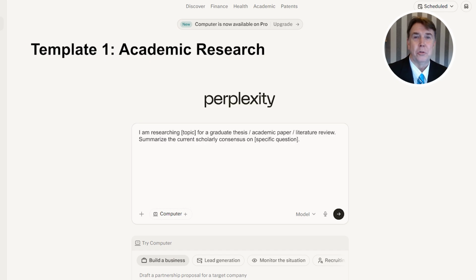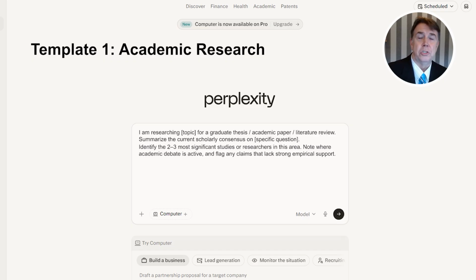Summarize the current scholarly consensus on [specific question]. Identify the 2 or 3 most significant studies or researchers in this area. Note where academic debate is active, and flag any claims that lack strong empirical support. Use an academic register and prioritize peer-reviewed sources published after [year].